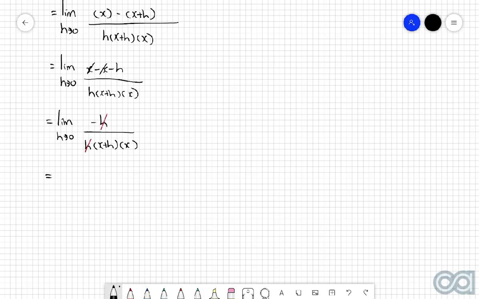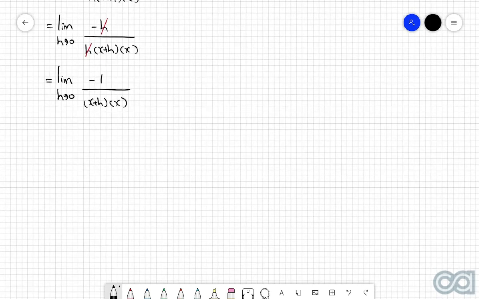So what I'm now left with is the limit of h approaching 0 of negative 1 over x plus h multiplied by x. This is really, really good because once again, now that I've cancelled out that h on the denominator, I can now set the h as 0. So we can now say let h equal 0. So then this here is going to turn to negative 1 over x plus 0 multiplied by x.